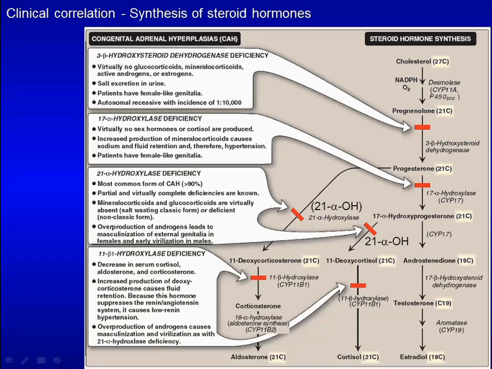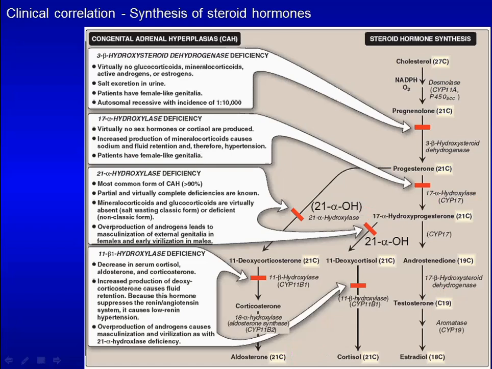Deficiency of 17-alpha hydroxylase results in absence of cortisol and androgens and overproduction of aldosterone. Overproduction of aldosterone causes hypertension. Absence of androgens causes female-like genitalia in males.